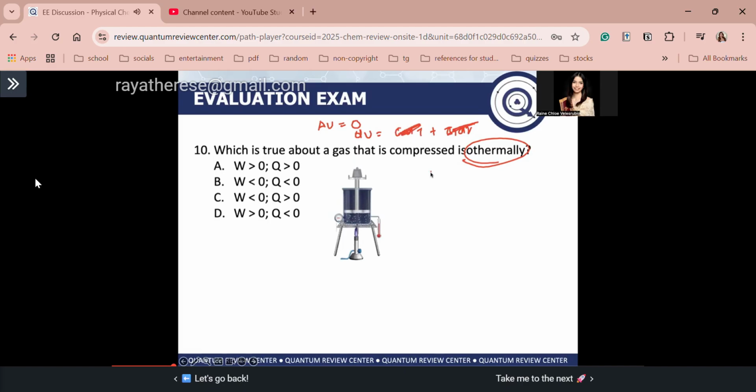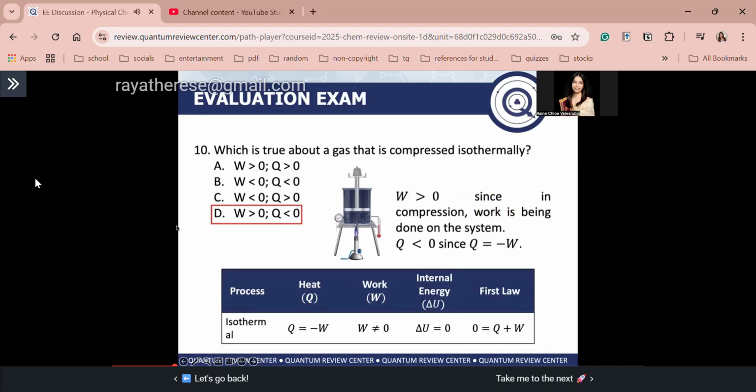Since dU is equal to zero, okay, or recall, your equation for your internal energy is Q plus W. So if zero is equal to Q plus W, therefore, Q is just equal to negative W. We know, guys, that work is greater than zero. Therefore, Q is just less than zero. Gets, guys? Okay, that's why the answer is letter D. Okay? Ayan, so recall lang this one, guys. Okay, again, Q is equal to negative of work.